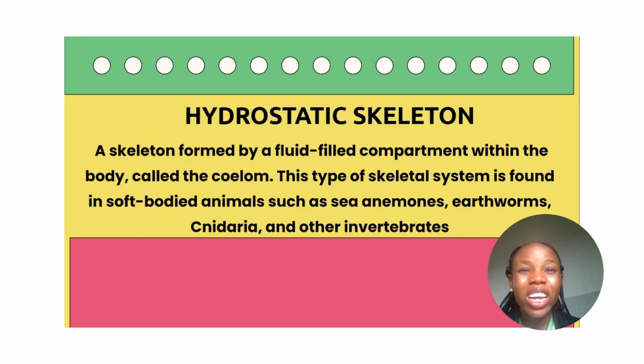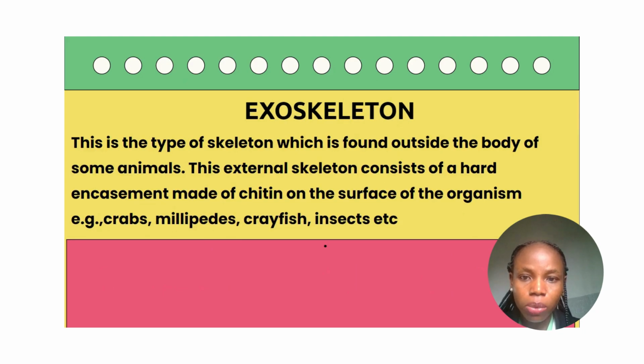The coelom is a true body cavity. And this type of skeleton is found in soft-bodied animals, such as the sea anemone, the earthworm, the cnidaria, and other invertebrates. So instead of the organism having a bony skeleton, their skeleton is made up of fluid. So the fluid gives support, it gives shape, it gives rigidity to these soft-bodied animals.